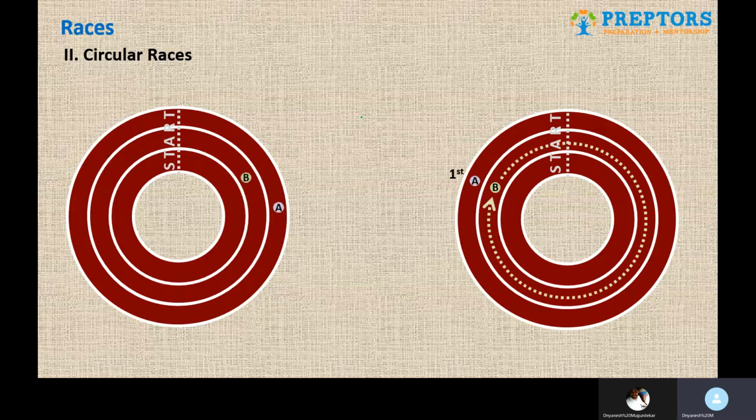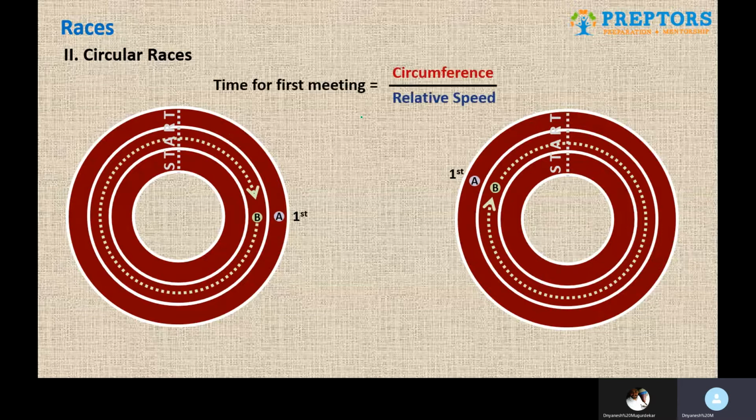The time taken to meet for the first time is given by the simple formula of relative speed, which is separation upon relative speed, which we did in the previous topic of time, speed, distance. But in this case, the separation between them for the first meeting will be one full lap, which is the entire circumference, and hence this is a generic formula which is applicable in both the cases.